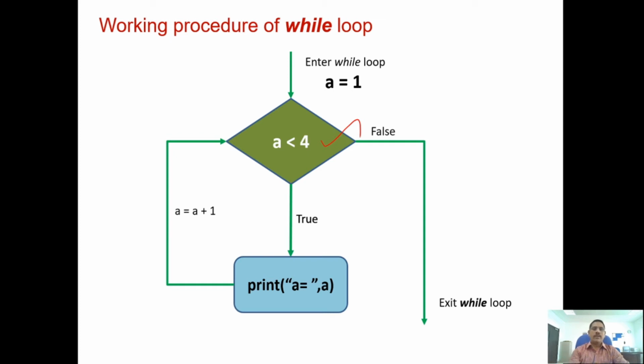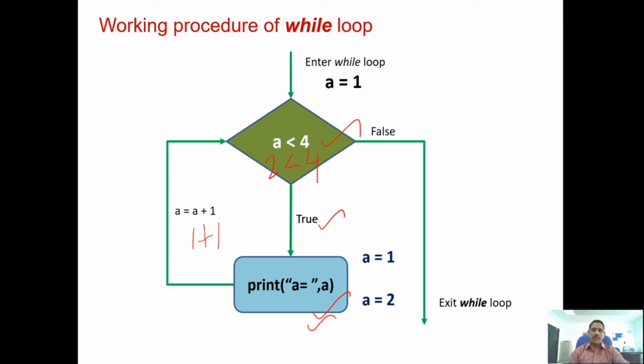Now first of all, what is the a value? First a equal to 1. So first it will check 1 less than 4, condition true. If the condition is true, it will print a equal to 1. Now the value will be incremented, 1 plus 1, now 2 will come. Again the loop comes here. Now the a value is 2. So 2 less than 4, again the condition is true, and again it will print a equal to 2.